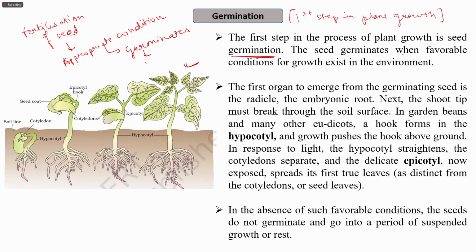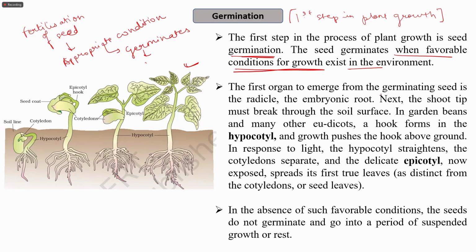The seed germinates when favorable conditions for growth exist in the environment. For example, favorable temperature, light, rain, and water conditions are available for the seed to germinate. Only when the favorable conditions exist in the environment will the seed germinate.